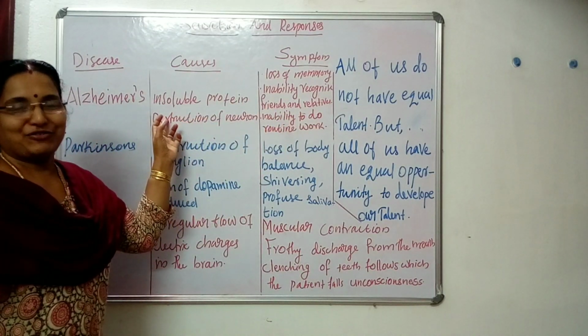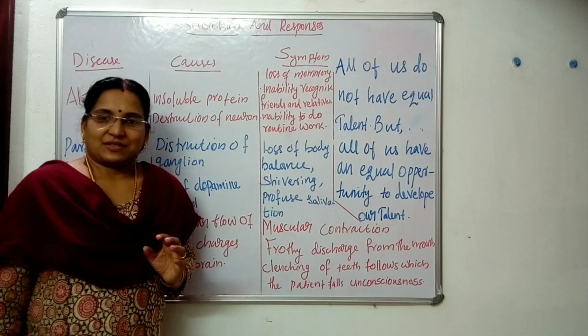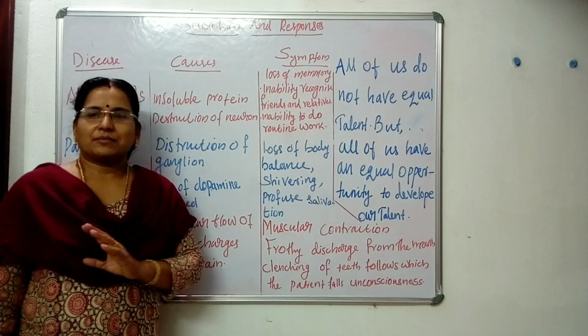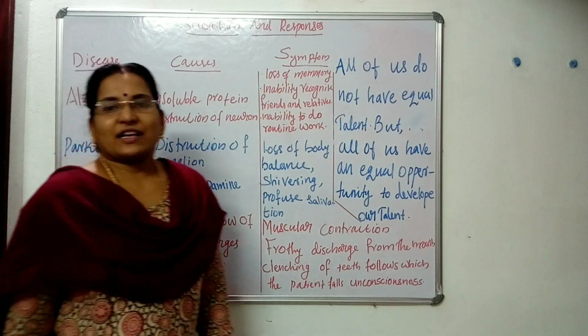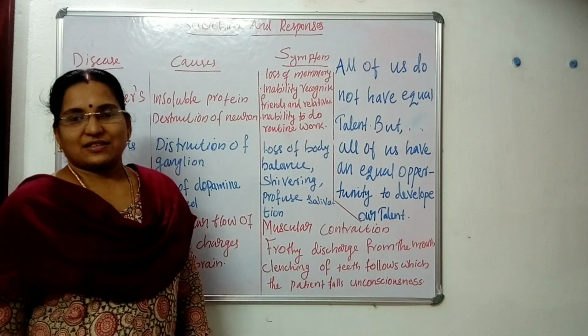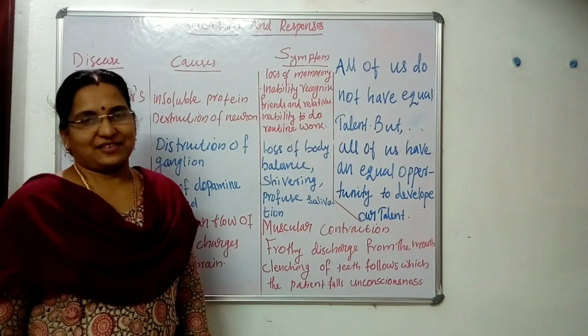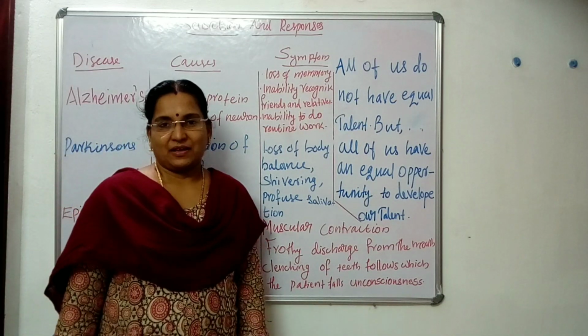Don't you remember what the symptoms are? Yes, complete loss of memory, inability to recognize relatives, friends, etc. That is the meaning of complete loss of memory.